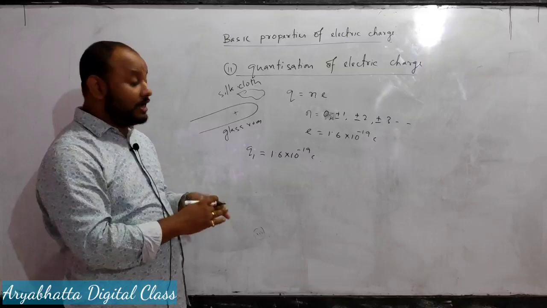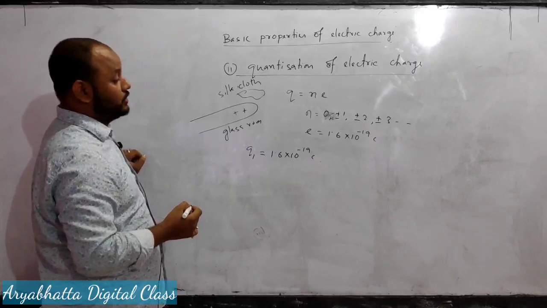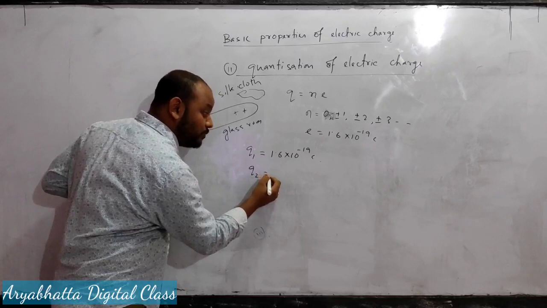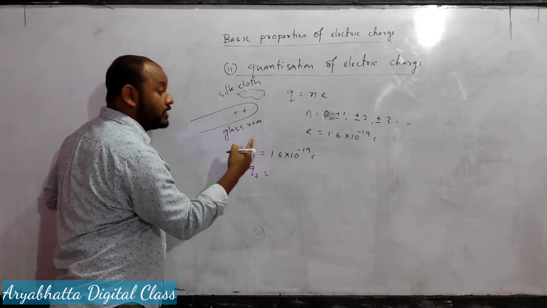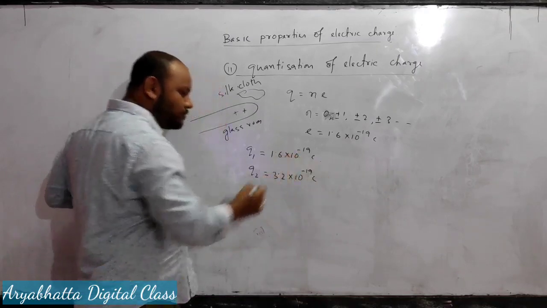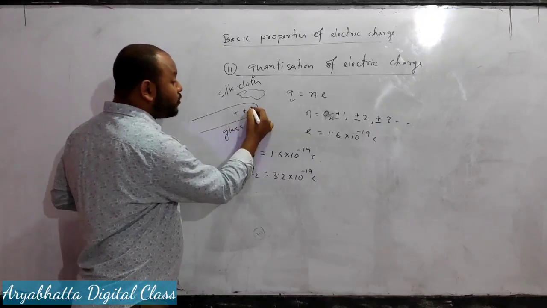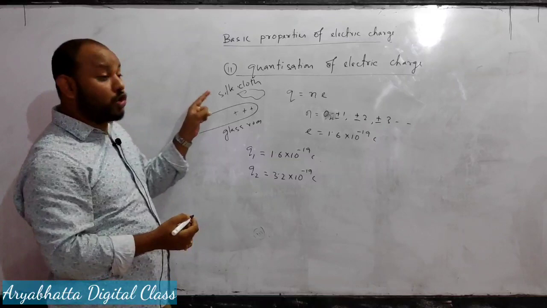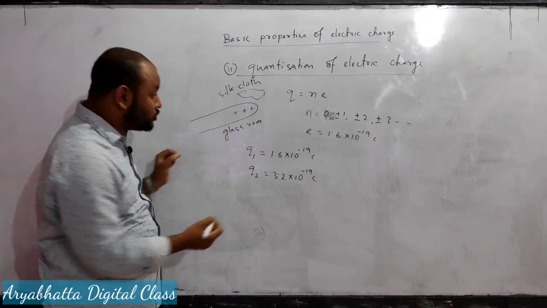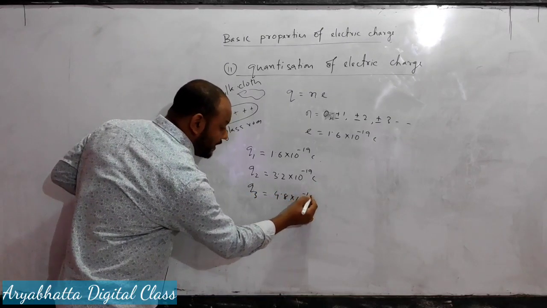If you again rub that same glass rod, suppose this time two positive charges appear on that glass rod. The charge of the glass rod will be Q2. There are two protons left alone, so the charge will be 3.2 into 10 to the power minus 19 coulomb. If you again rub this glass rod, suppose this time 3 positive charges appear. That means 3 electrons are lost from the glass rod, so 3 protons will be left alone here, and the charge of the glass rod will be Q3 equal to 4.8 into 10 to the power minus 19 coulomb.